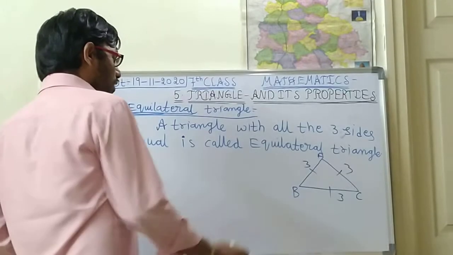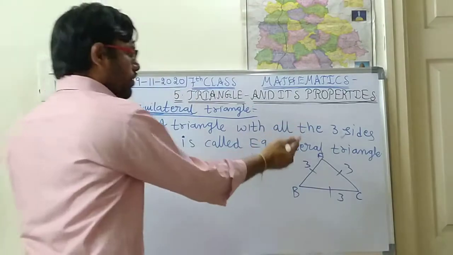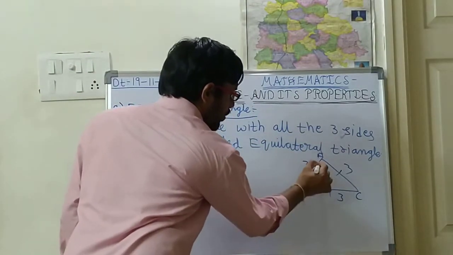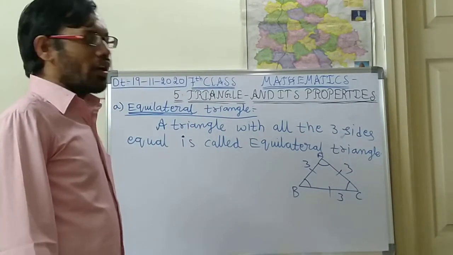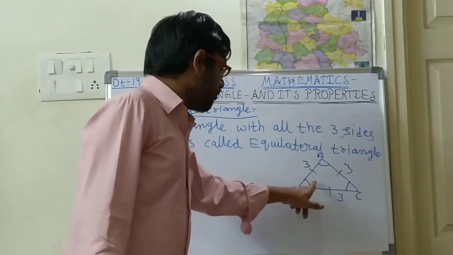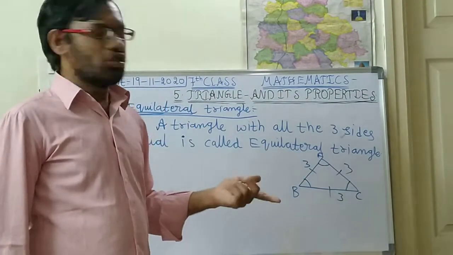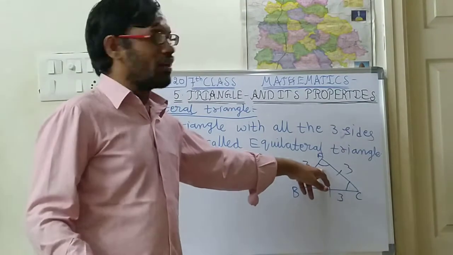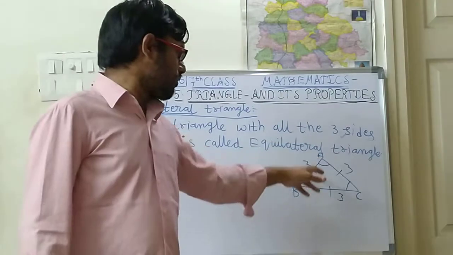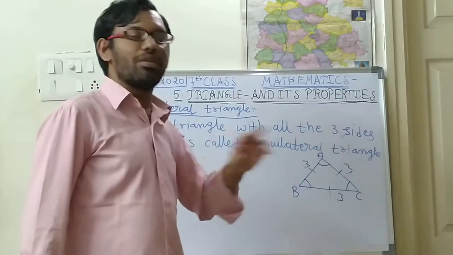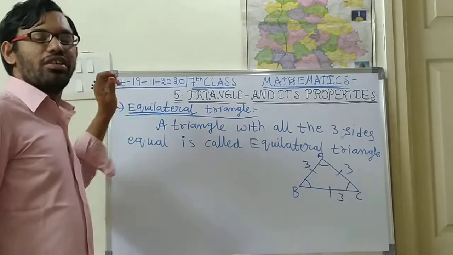In the equilateral triangle, all the three sides are equal, and one more thing, all the three angles also will become equal. That means A angle, B angle, C angle, these three will become the same angle. So if A angle is, suppose, 20, then B angle and C angle will also become 20. That means three angles and three sides will be the same. Then that type of triangle we will be calling an equilateral triangle.